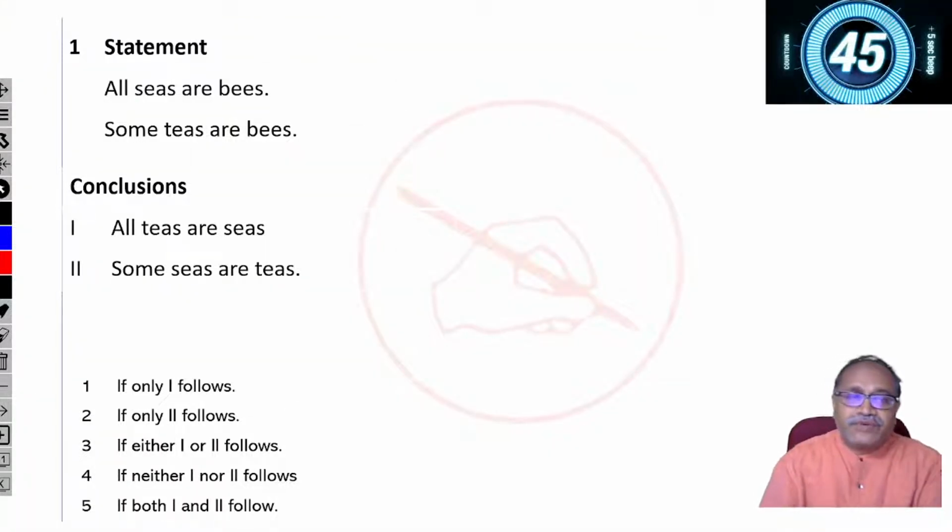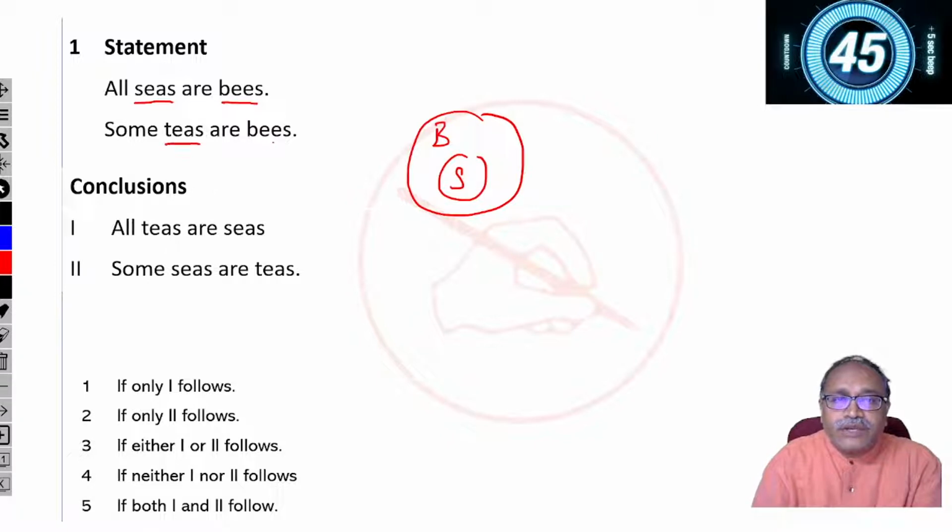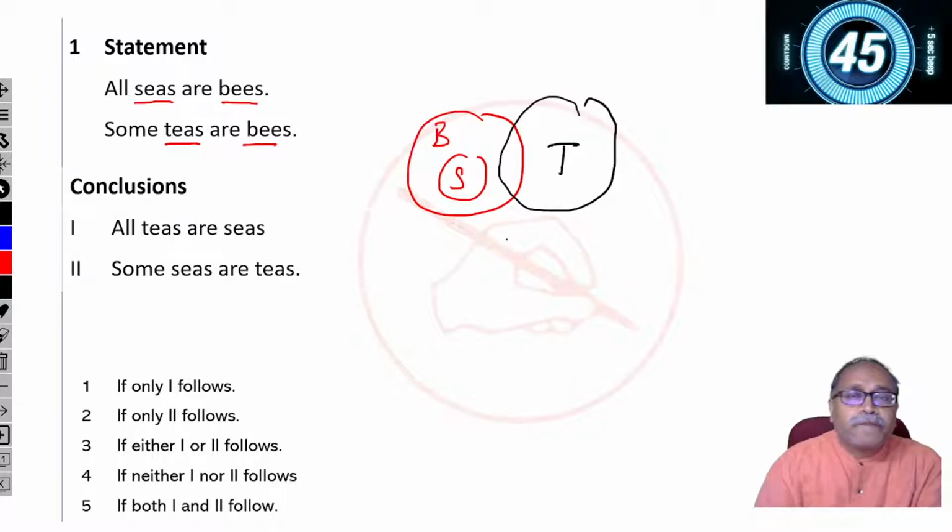This is the very first question. Let's begin how to answer this question. It is a very simple question. All C's are B's. So I know this is C's and this is B's. This is how we draw the diagram. All C's are B's. Some T's are B's. So we draw the diagram this way.